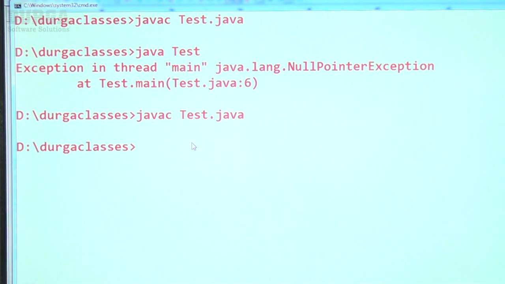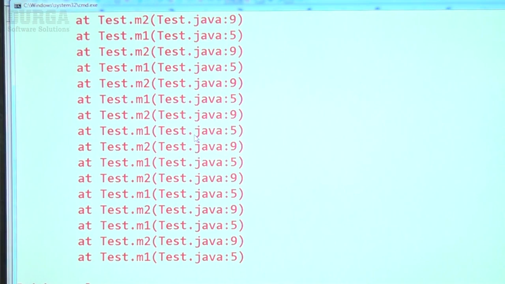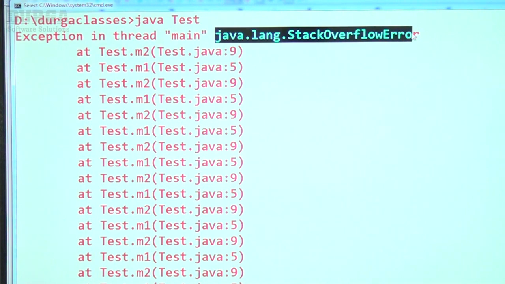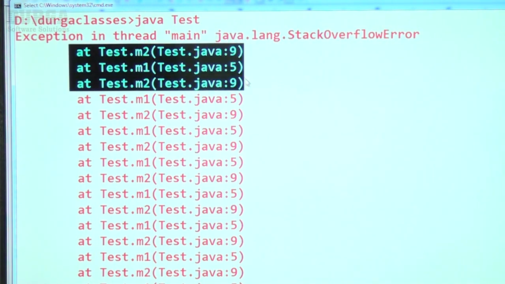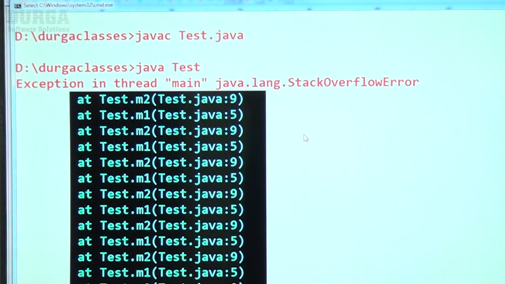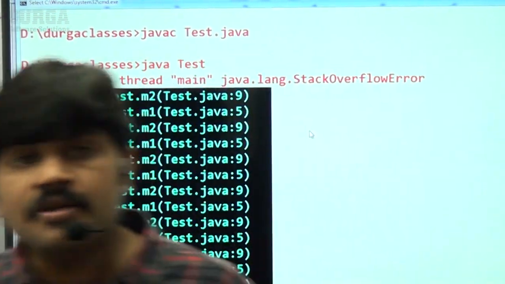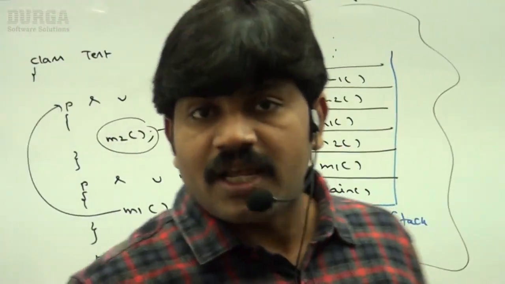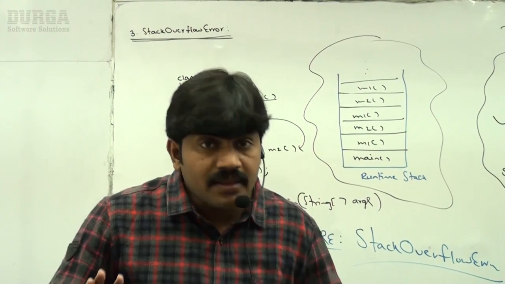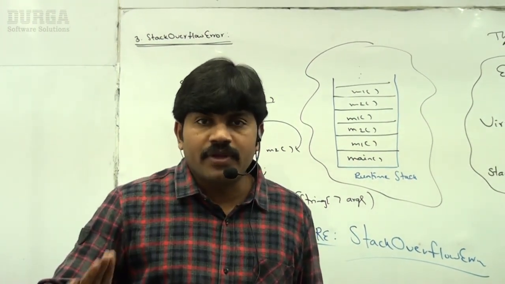Observe very carefully. There is no compile time error. Happily the code is going to be compiled. Now I am trying to execute it. Have a look: Exception in thread main java.lang.StackOverflowError. M2 called by m1, called by m2, and so on. This cycle will continue by default. I hope everyone is in a position to understand when you are going to get StackOverflowError. If a recursive method call is there, then there may be a chance of StackOverflowError. Clear?